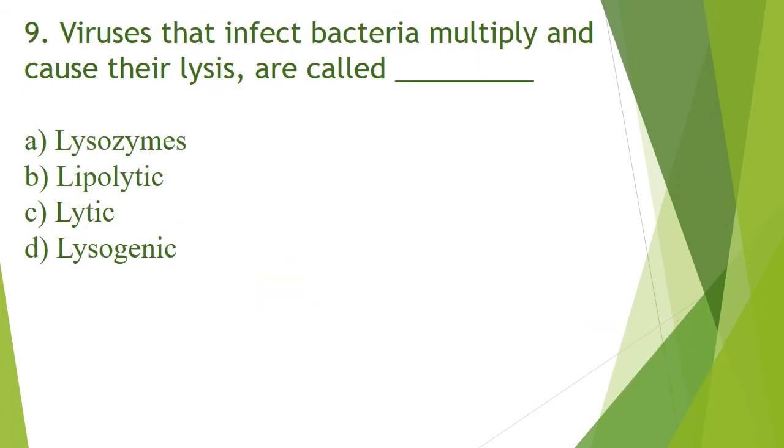Question number 9. Viruses that infect bacteria, multiply and cause their lysis are called dash. And the options are A. Lysozymes, B. Lipolytic, C. Lytic, or option D. Lysogenic. And the correct answer is option C. Lytic.